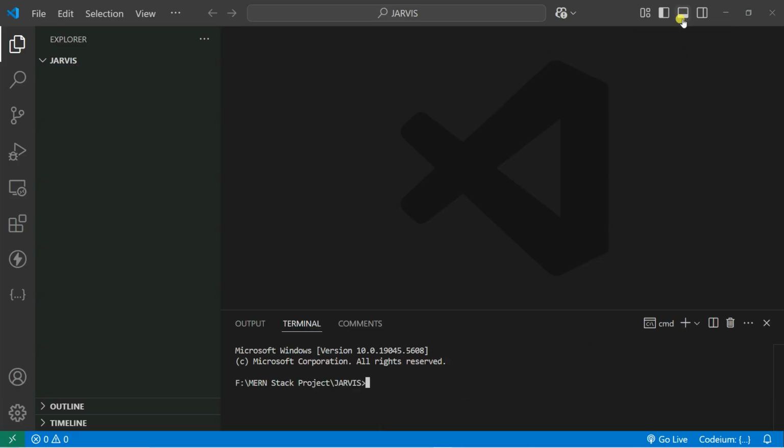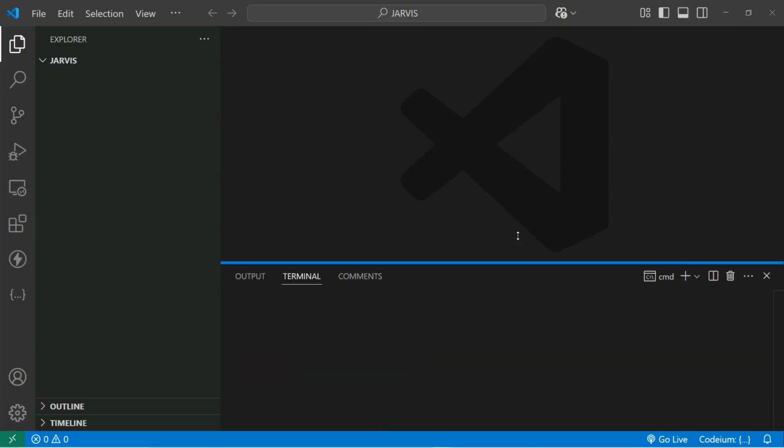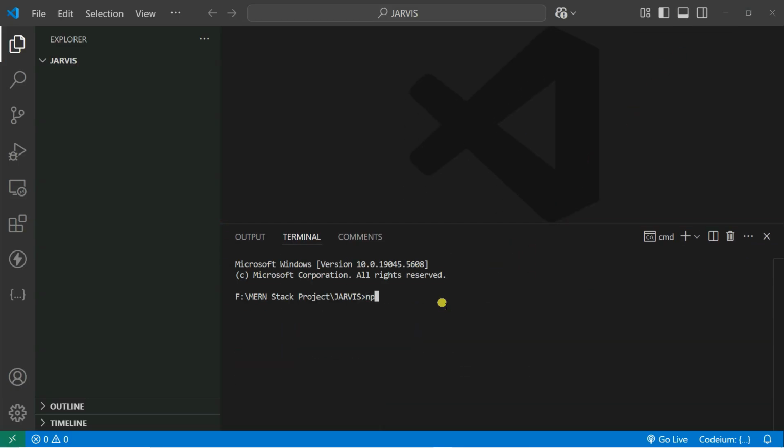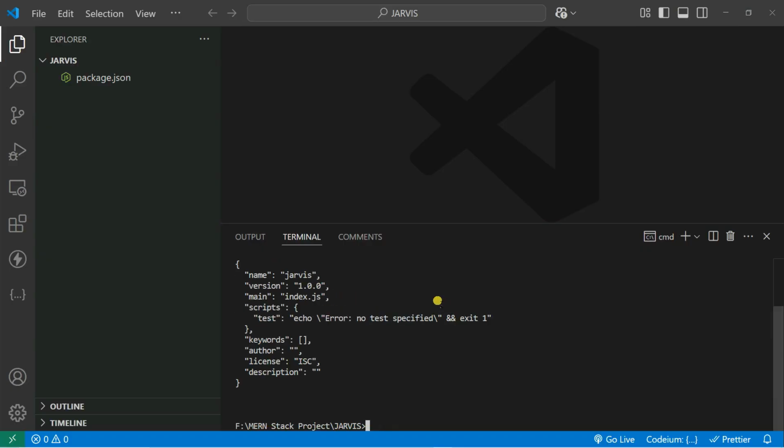So let's go and create our package.json file. What I can do is simply run npm init and answer yes to everything. It will create a package.json file. And after that, you're going to install the required packages in order to build our Jarvis. Perfect. It will create the package.json file.